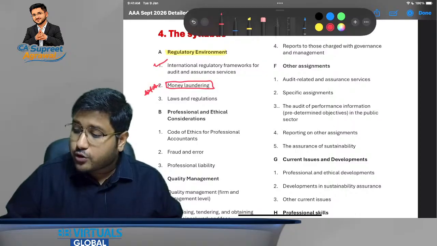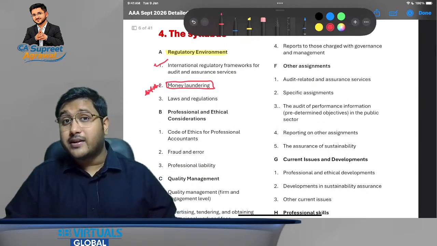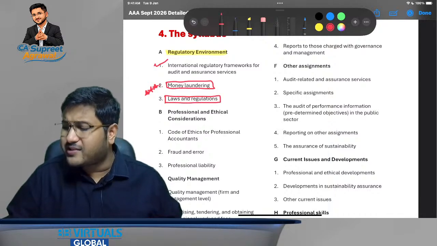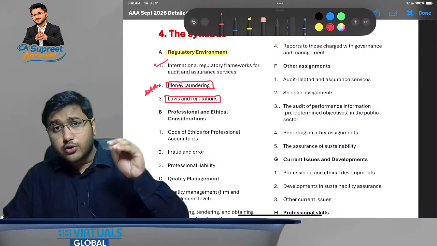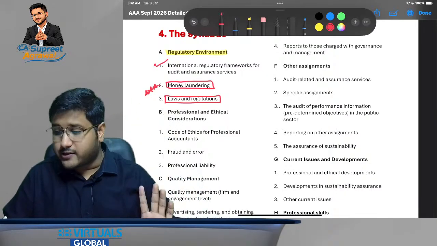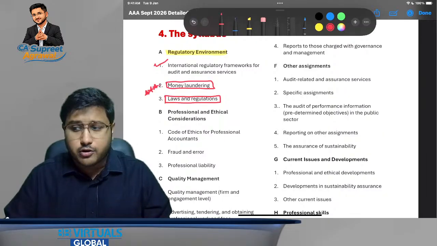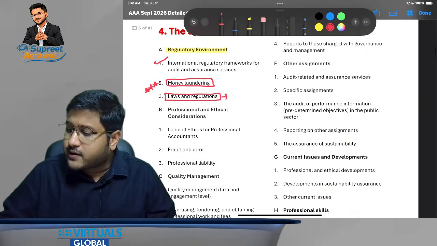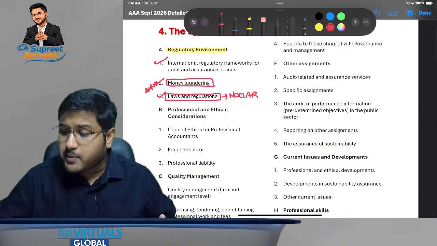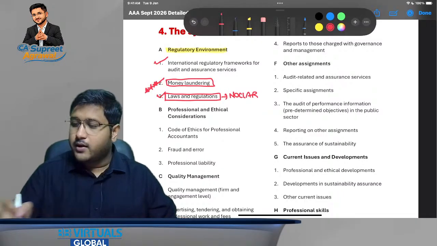Now when I talk about chapter number 3, that is laws and regulations, here we are going to have a little bit of similarity to the concepts of fraud, laws and regulations that you have studied in your AA syllabus as well. So this is that laws and regulations. Here we are also going to discuss NOCLAR. That is going to be very, very important for you. So with this, we will be completing just section number A.